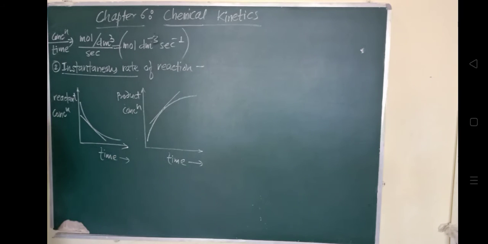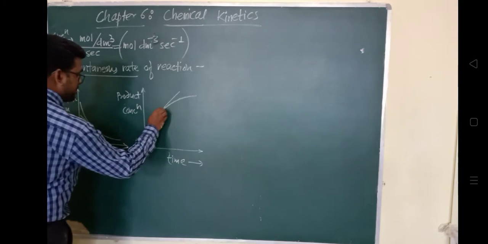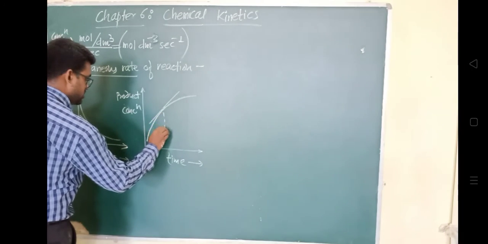Okay, so the concentration of the reactant or the product is plotted against time, which is shown here right now. A tangent drawn to the curve at the time t1 gives the rate of reaction. Okay, this will give us the rate of reaction. You can see this tangent, suppose at this time interval t. Consider the small time t here.